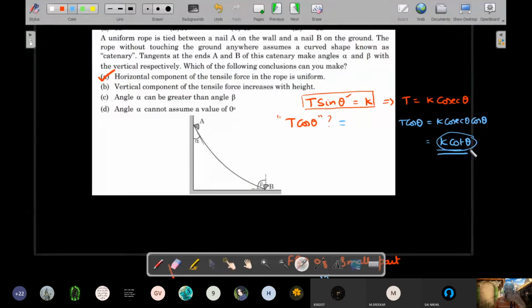And once theta reduces as you go up, cot theta is a decreasing function. So if theta decreases, then cot theta should increase with height. So that should be this one.